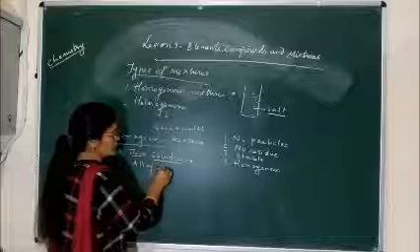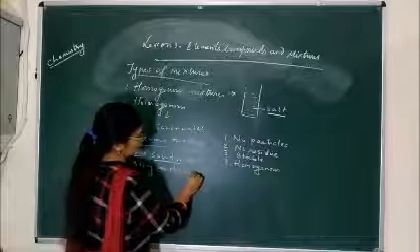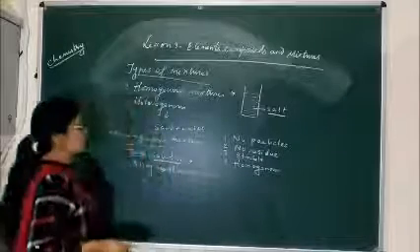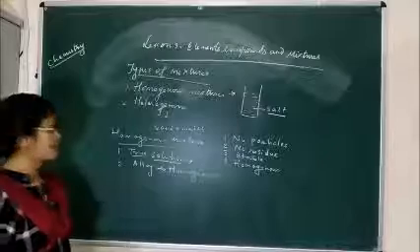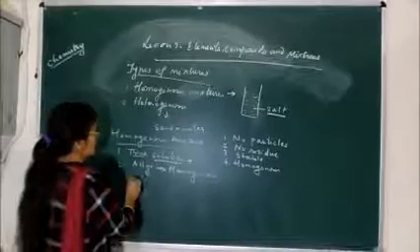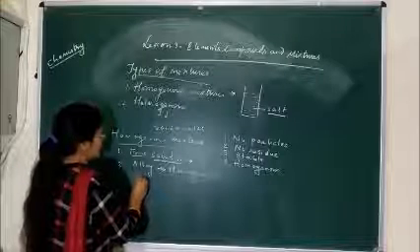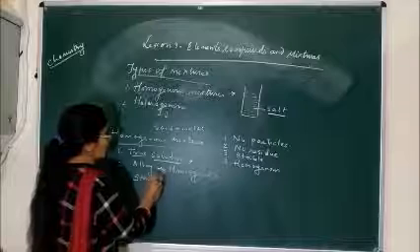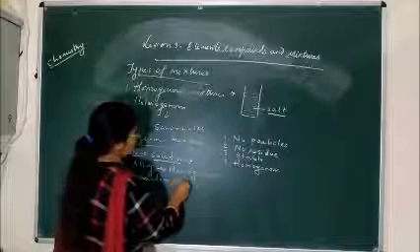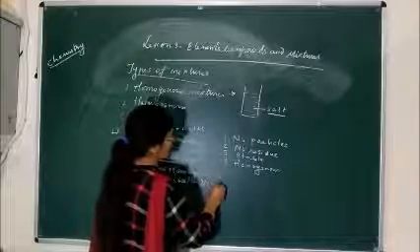Now we come to the alloy. Alloy is also a type of homogeneous mixture. Means here also the substances get properly and uniformly mixed. Like stainless steel is an alloy, a mixture of two metals, that is iron plus chromium.